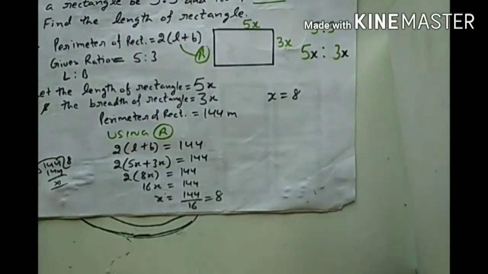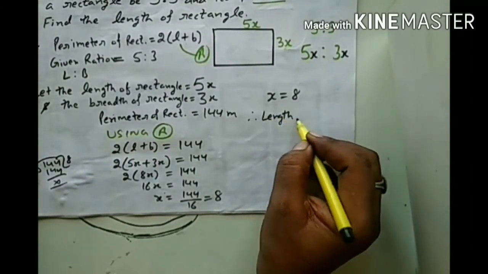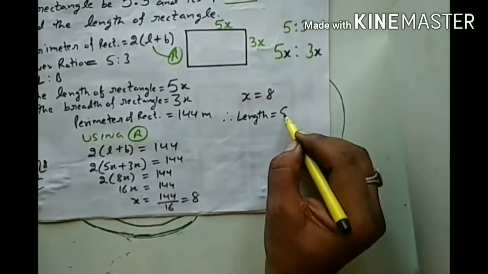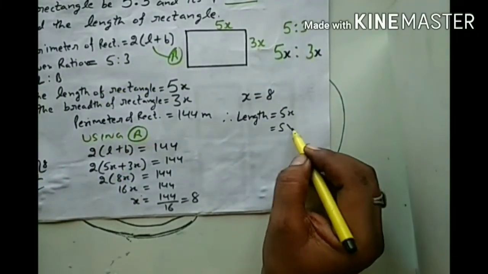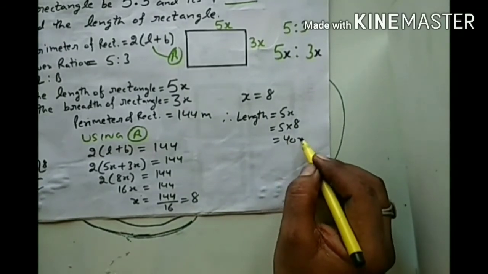Now, we have to find the length of the rectangle. Therefore, length is equal to 5x. 5x means 5 multiply 8, that is 40 meter.